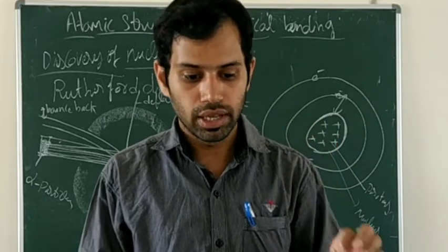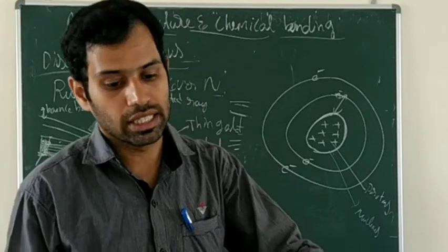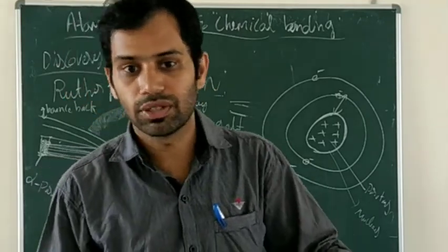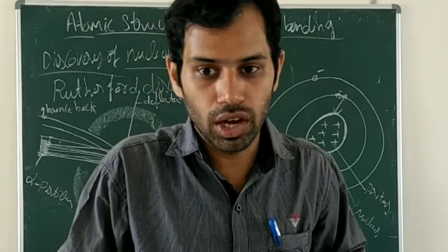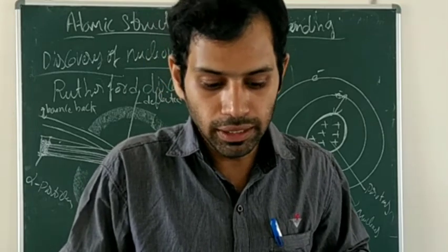And the fifth one: an atom as a whole is electrically neutral. We already learned that one. An atom as a whole is electrically neutral because, what is the reason?